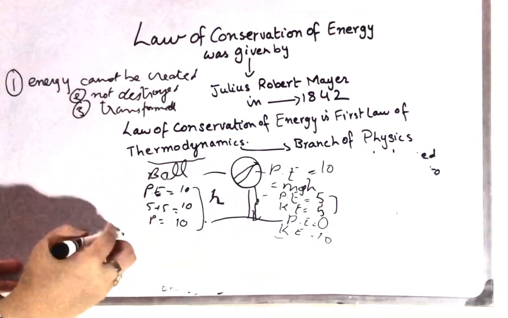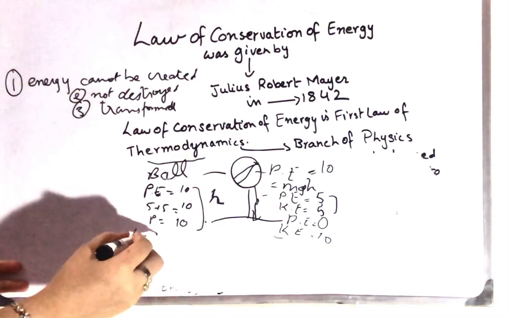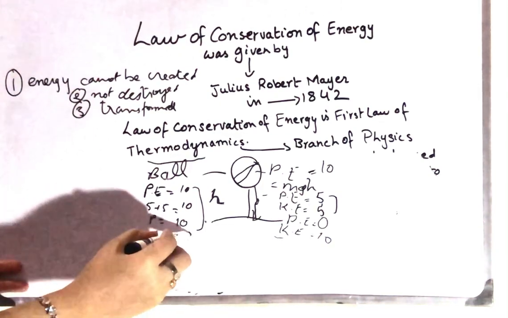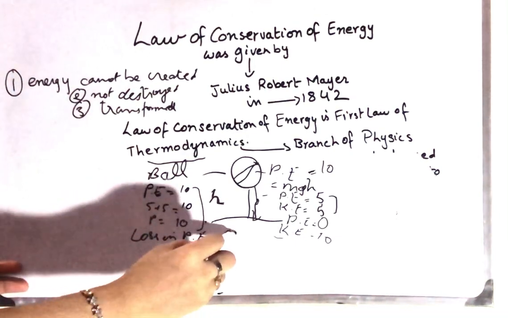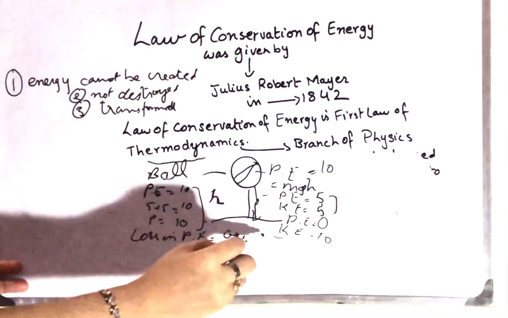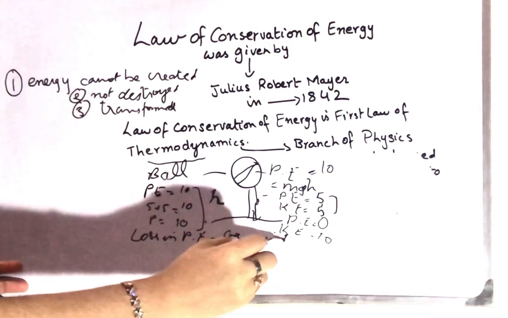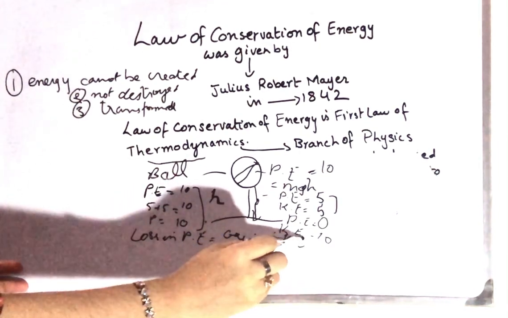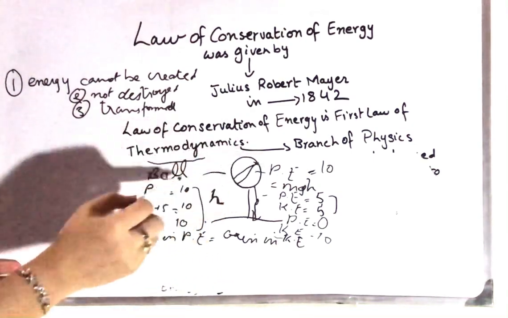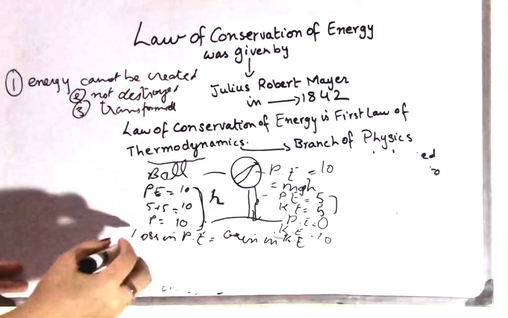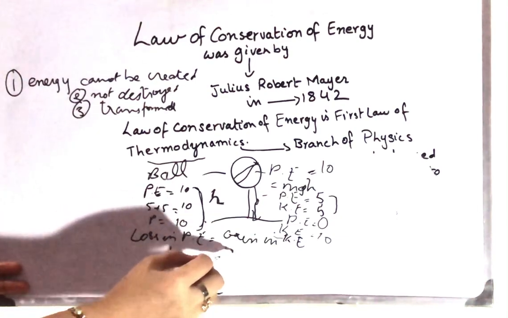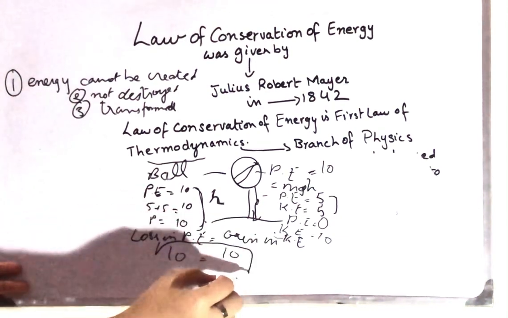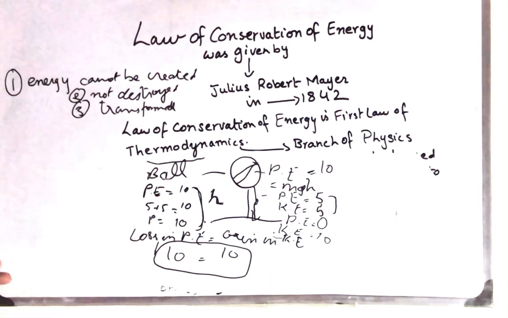So in this example, loss in potential energy is equal to gain in kinetic energy. Both are constant. Loss in potential energy is equal to 10, gain in kinetic energy is equal to 10. So this clearly defines the concept of this law.